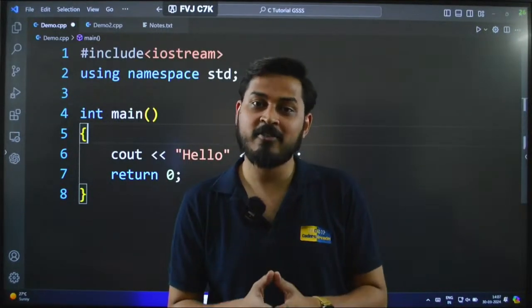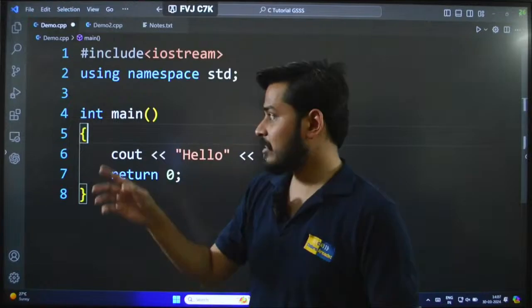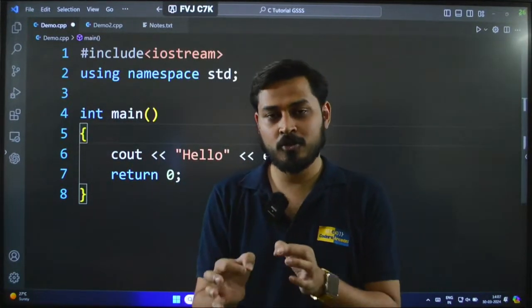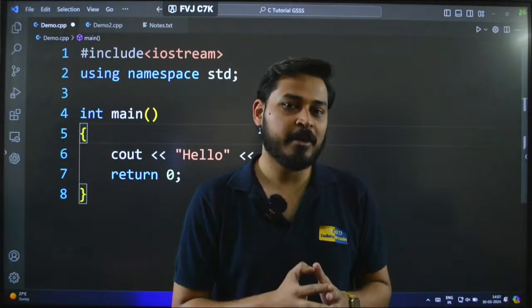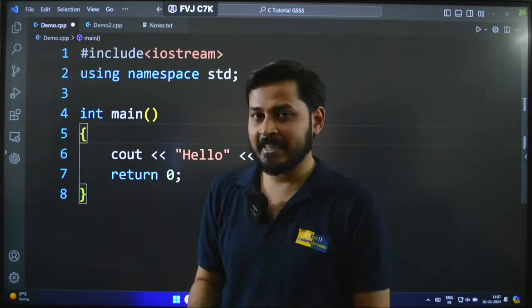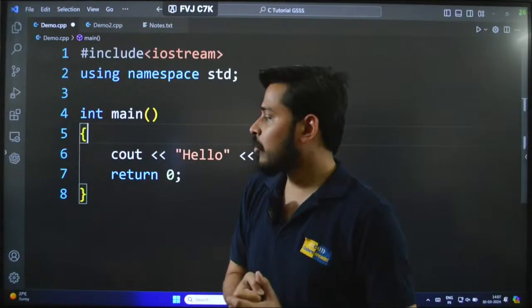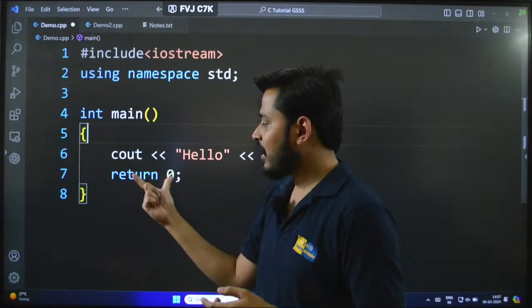A function will have a return type, and in this case int is the return type. Now I will tell you what exactly that int is very soon when we start with data types. But right now, this int indicates that it's an integer type of value which will be coming out of this main function. Okay, and for that reason we are writing return 0.